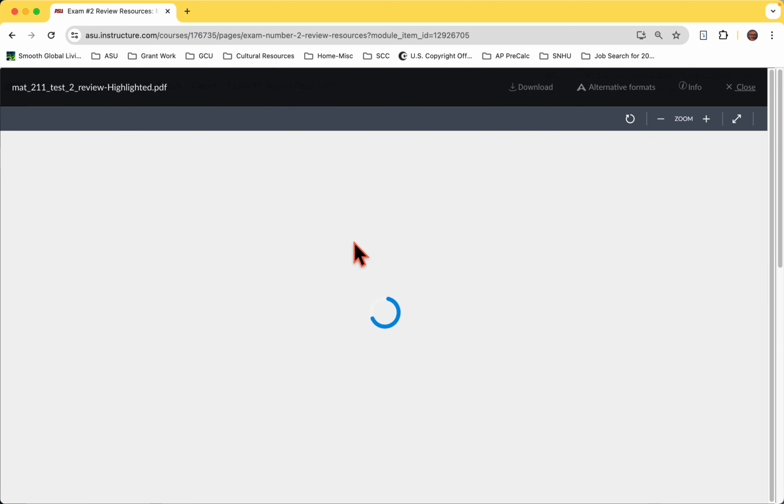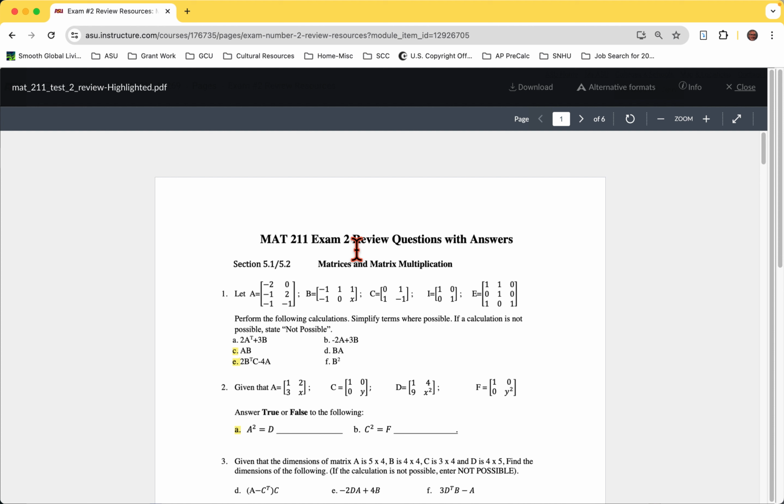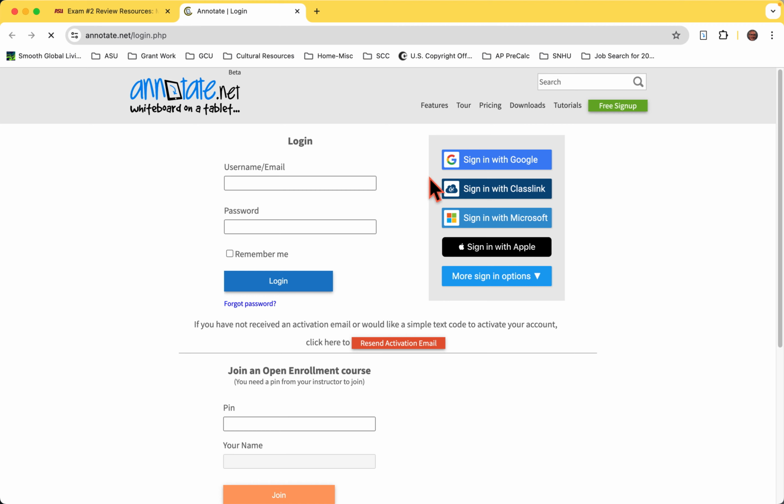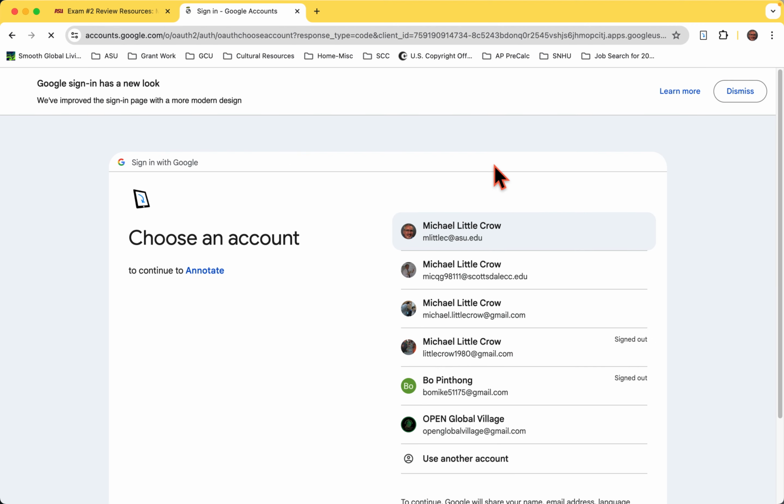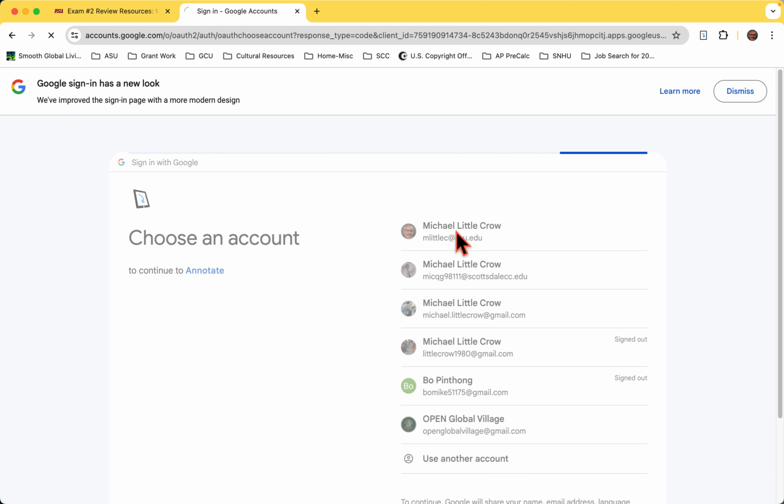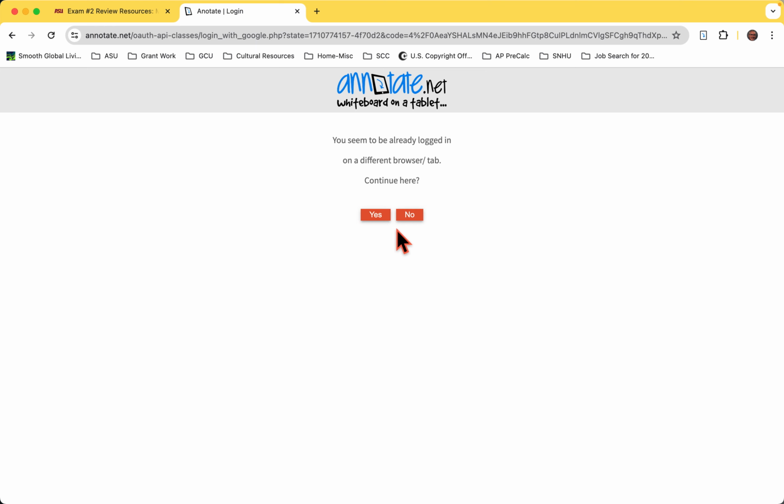There are particular questions which are highlighted, which are definitely work these. If you work all of the highlighted ones, you will have all of the content knowledge that is necessary.